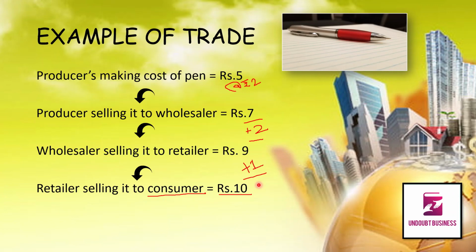I hope it is an example of trade, and I hope that the trade concept is clear to you. It is linking the producer to wholesaler, wholesaler to retailer, retailer to consumer. It is linking the persons to make available the goods and services to the consumer who is going to consume the services, who is going to consume the goods. So I hope this is very much clear to you.